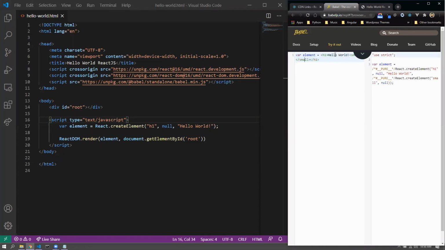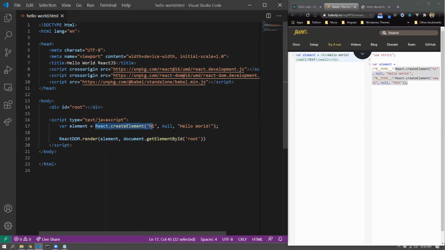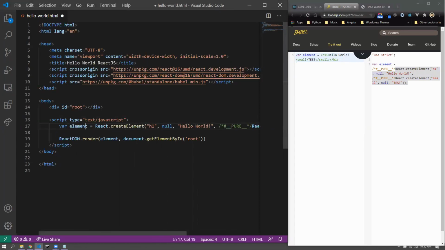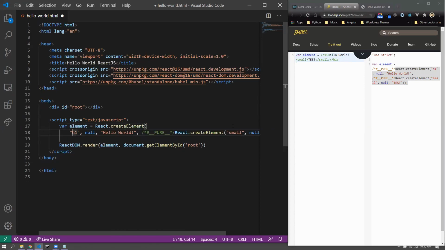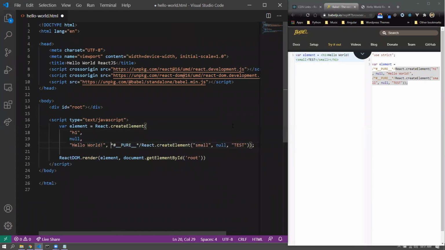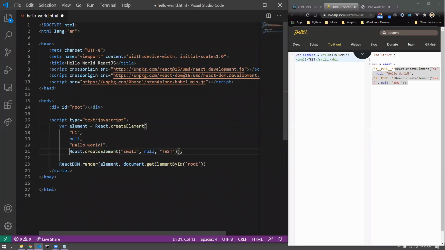However, if I want to do something a bit hierarchical, like a small tag with some text written inside of it, this creates a problem for us. Though this would work, I'll copy this and paste it here, making it in different lines for better readability. So h1 hello world is the content, and then we have another element there.